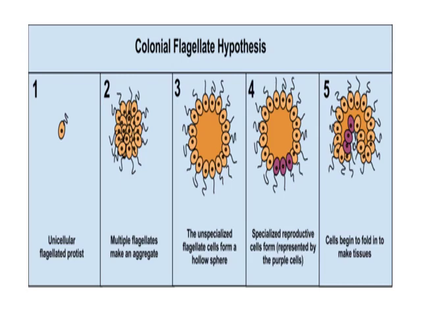Here you can see in the first diagram there is a unicellular flagellated protist. In the second, multiple flagellates make an aggregate. In the third, non-specialized flagellate cells form a hollow shape. Fourth, specialized reproductive cells form, represented by the purple cells. In the fifth, cells begin to fold to make tissue.